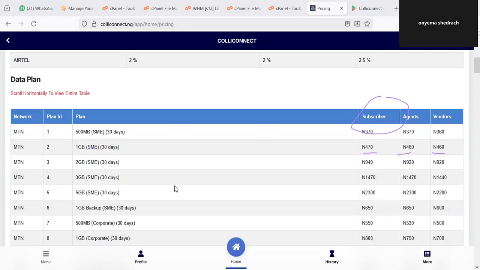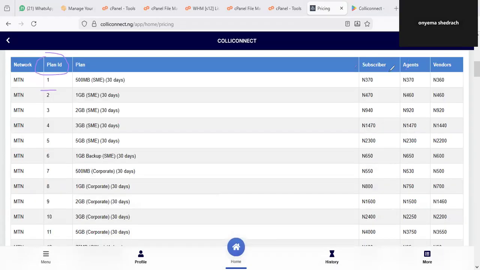Also, for those of you that are doing integration, you need certain things to perform your integration on Colliconnect, which is the plan ID for the various services, and also the prices. So this is all you need to know about the prices, which are very affordable.